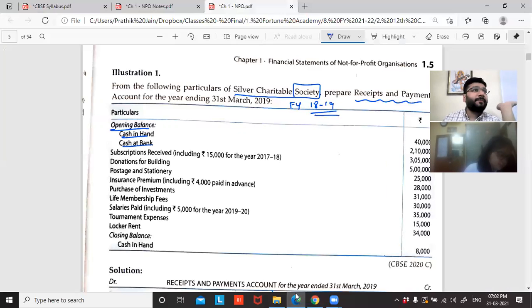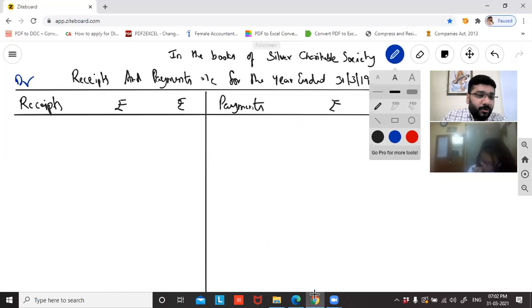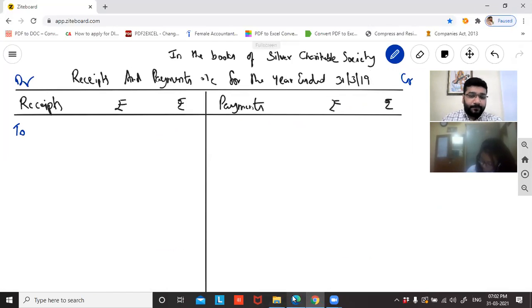Can I start, guys? It says opening cash in hand and cash at bank. So they have not mentioned whether this is a debit balance or credit balance. What should I assume? If nothing is mentioned, guys, it is always a debit balance. So debit balance means opening will come on the debit side or credit side? Debit balance means opening will come on the debit side. So 2.